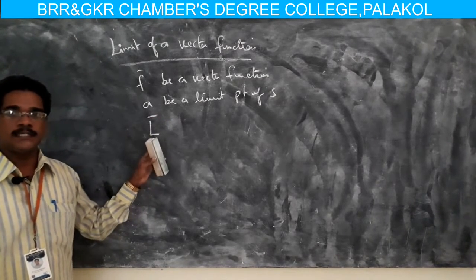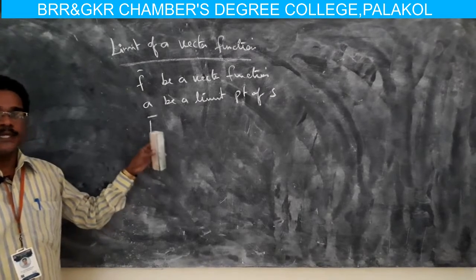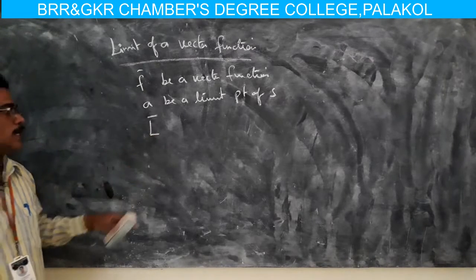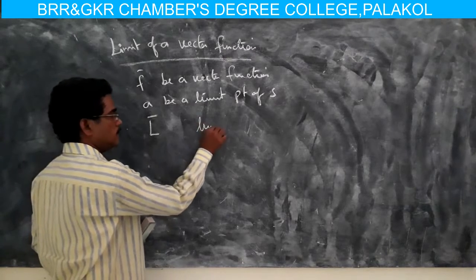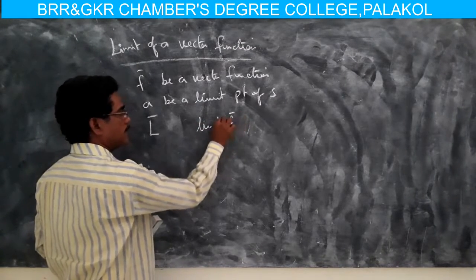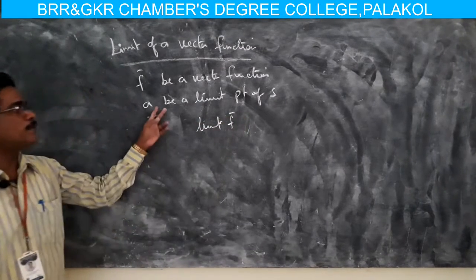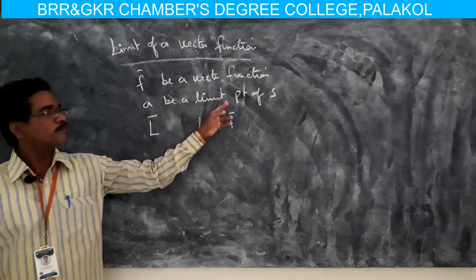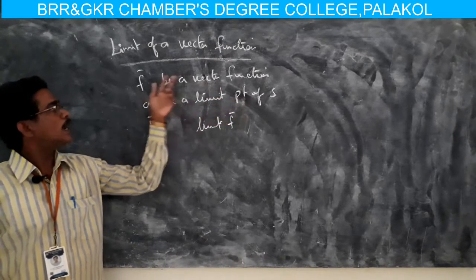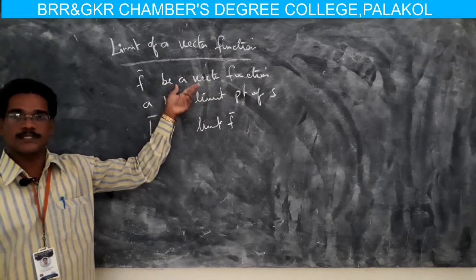Suppose L bar is said to be a limit of f bar. Here A is a limit point of S and f is a vector function.